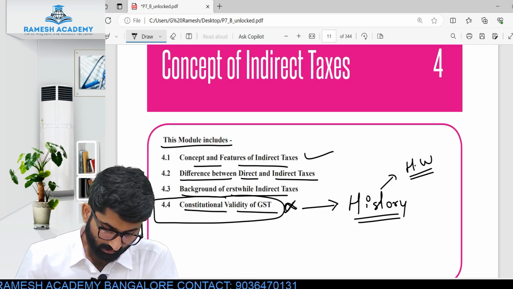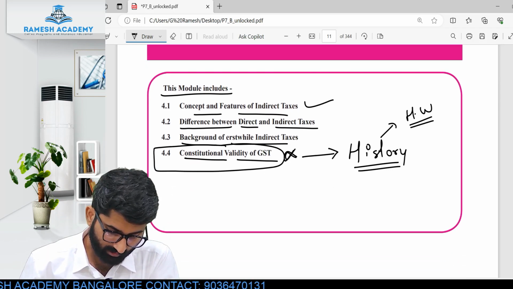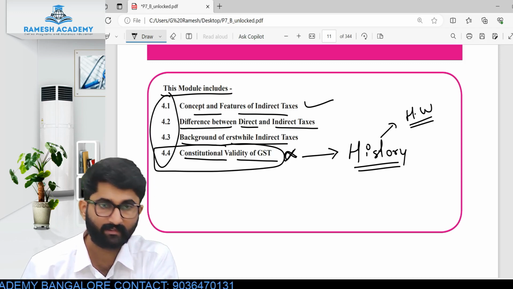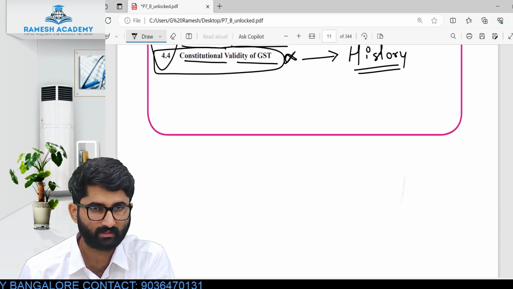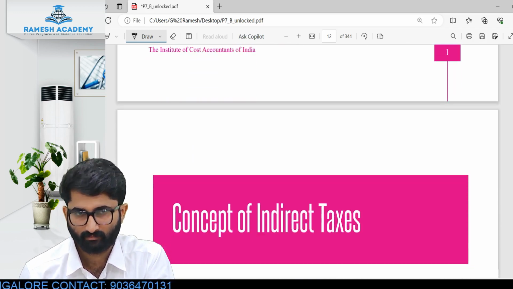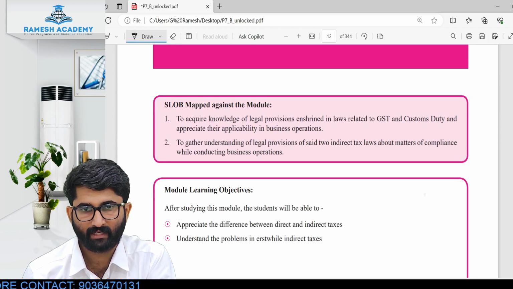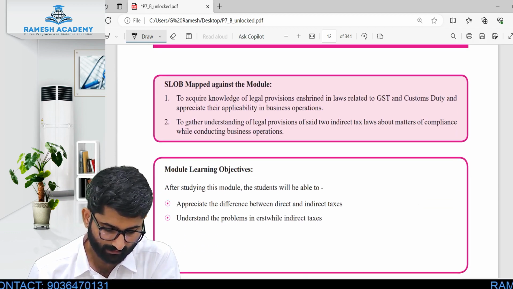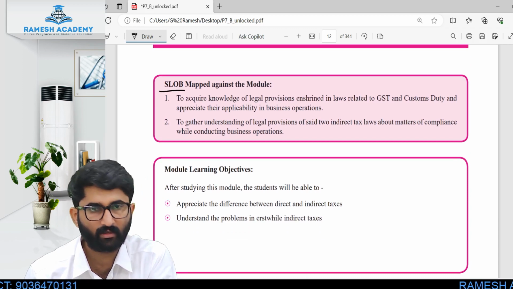Now this module includes all these concepts. We will discuss one by one. Easy concept, people. Now the concept of indirect taxes. Before going to indirect taxes, here that is LOB. What is LOB?